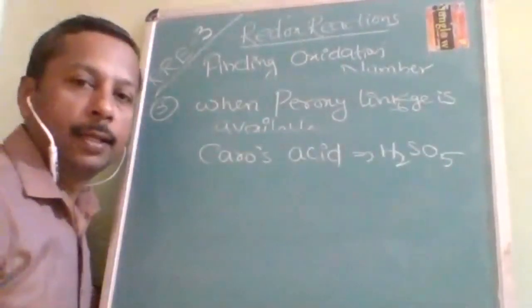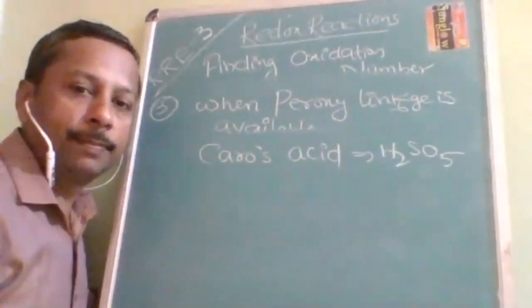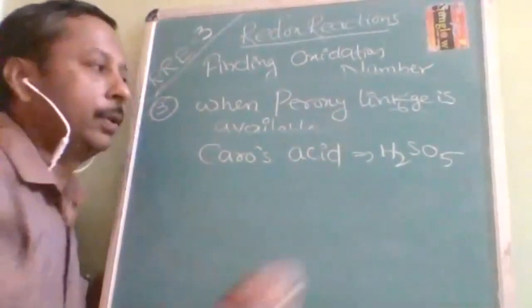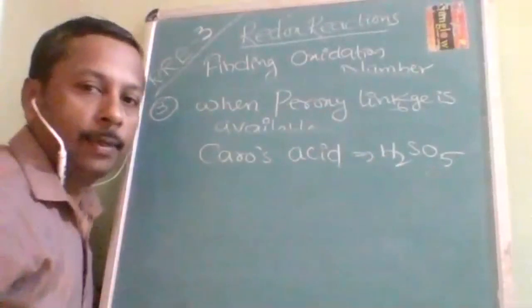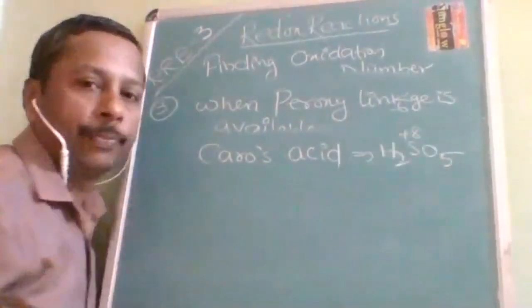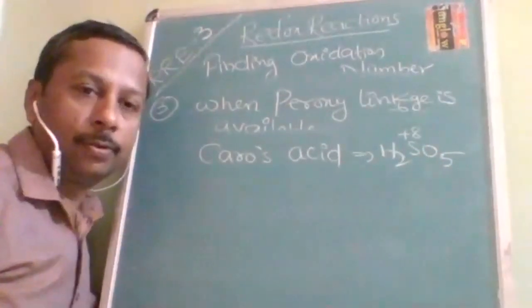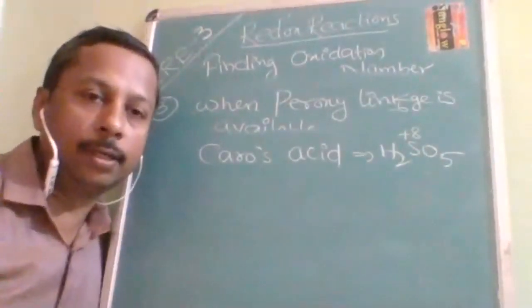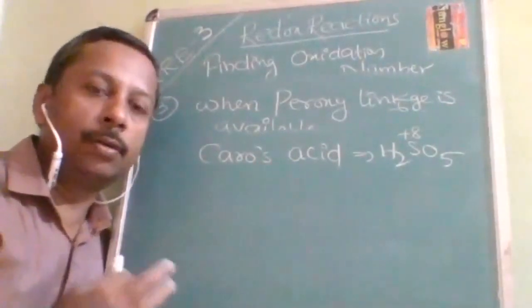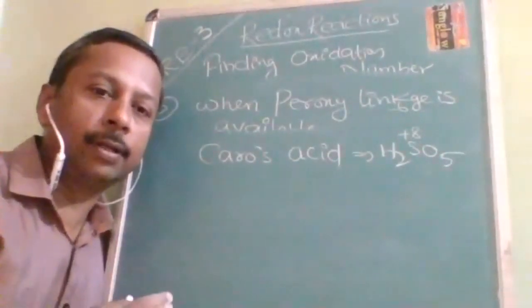Next, another example of the peroxy linkage is Caro's acid. Caro's acid is H2SO5. Here everything appears the same, and when you substitute and simplify, you are going to get +8. Is it possible for sulfur to lose 8 electrons? It already has 6 electrons in its valence shell. Some students asked, "Sir, how will you come to know whether it is an exception or not?"